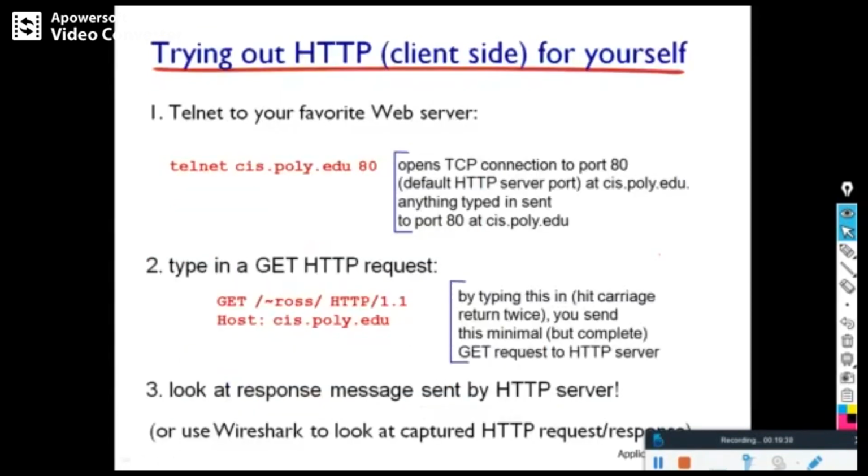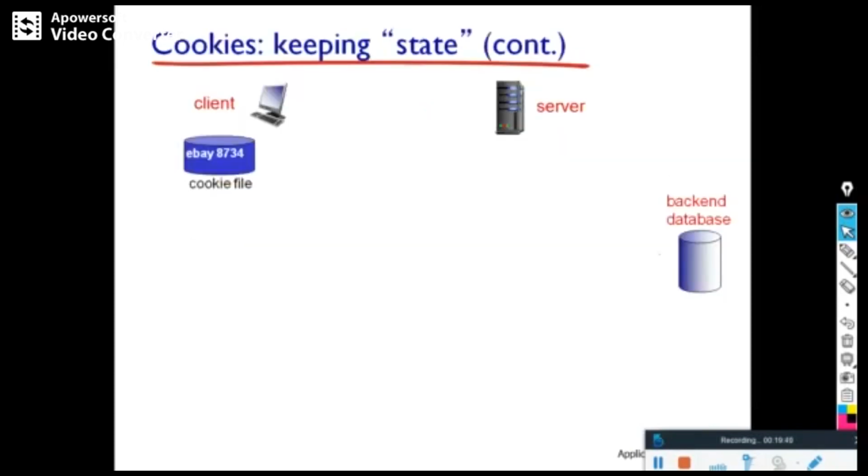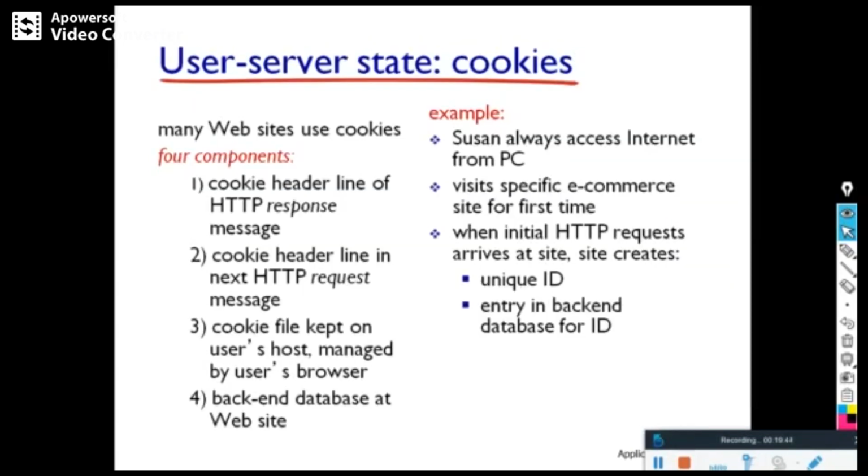So the next one is cookies. One problem of the HTTP server is that it will not keep the state or previous history of the connection. So many websites for this purpose make use of cookies. Cookies contain a header line of the HTTP response message, a cookie header line in the next HTTP request message, and a cookie file kept on the user's host and managed by the user's browser. The backend and other information will be kept at a database server. All those things we can see here.